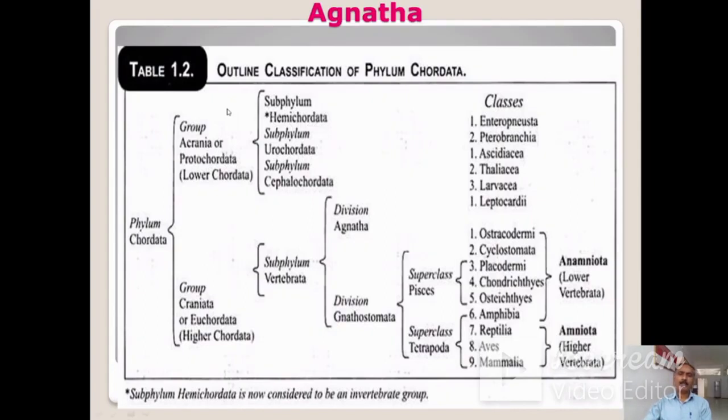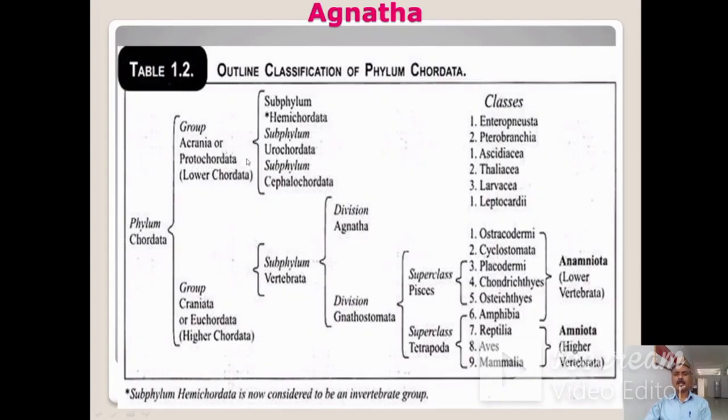Phylum Chordata is divided into two groups. This is the first group, that is Acraniata or Protochordata. Acraniata means cranium or skull is absent. This group includes all the lower chordates, and this is also called the Protochordata. Then this is the second group, called the Craniata or Euchordata. Craniata means a well-developed skull or cranium is present, and all the higher chordates are included in this group.